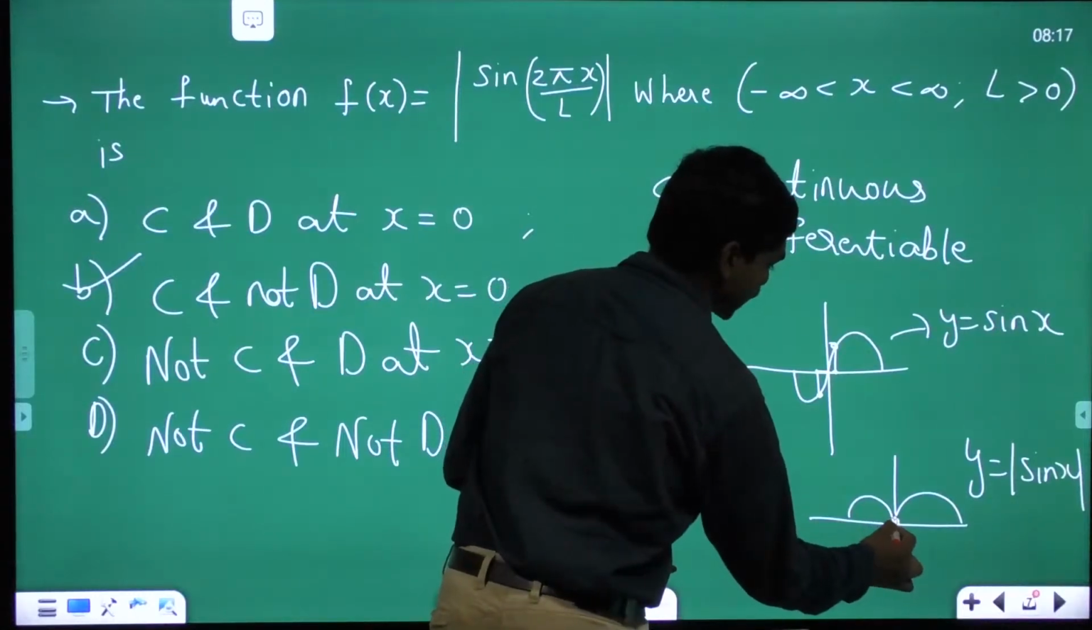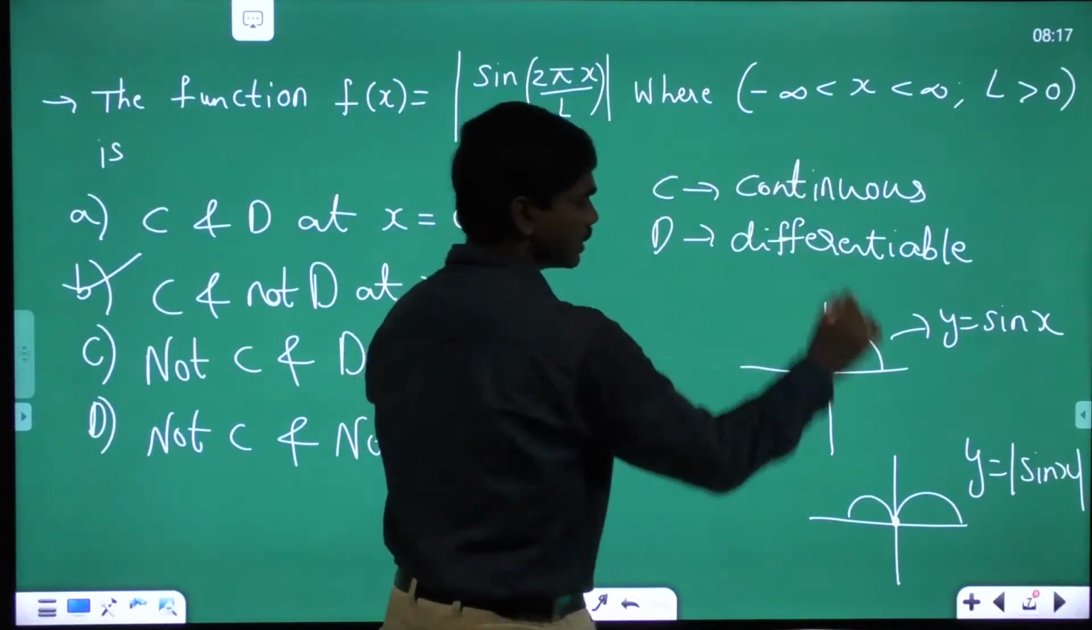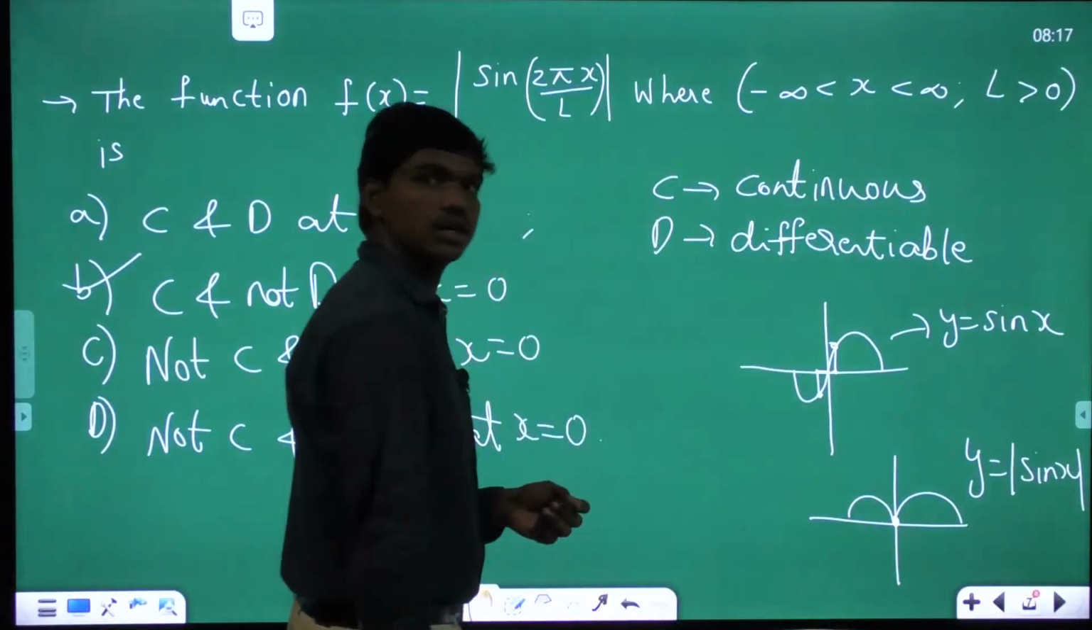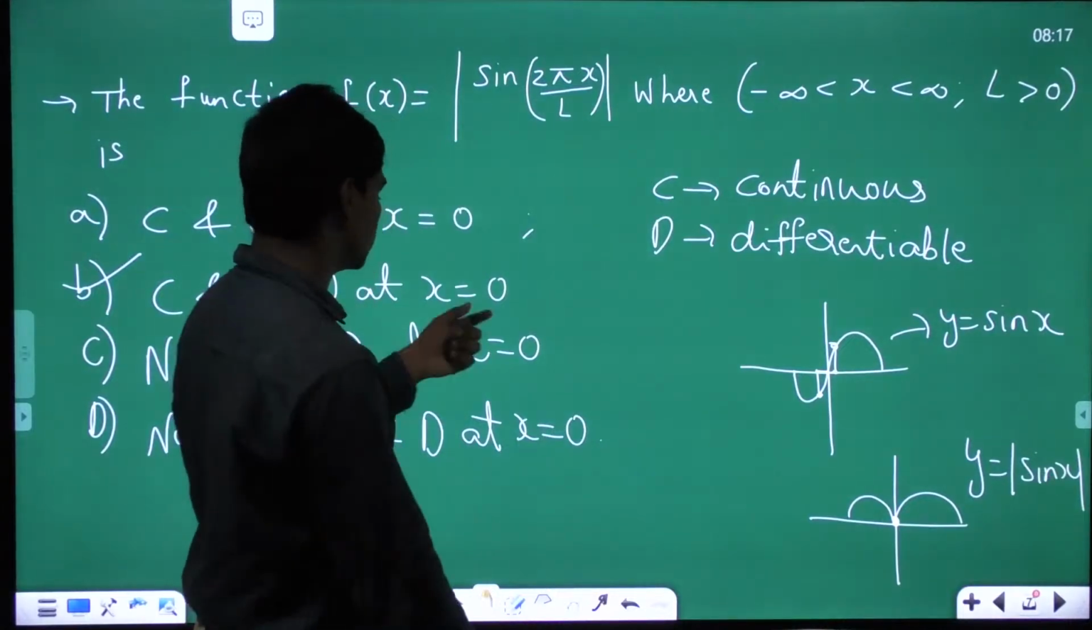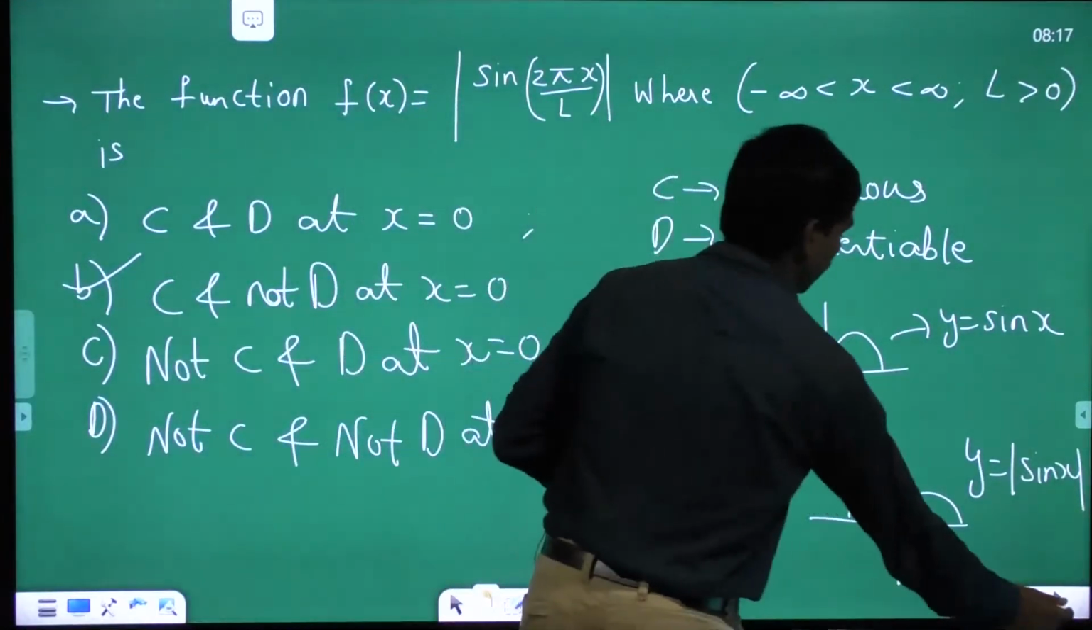So now here you'll get a sharp point, because when a loop gets repeated, you'll get a sharp point at the intersection of the loops, right? So this is how this function is continuous and not differentiable.